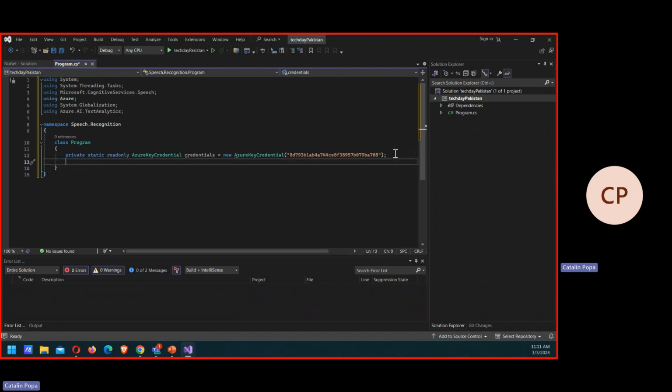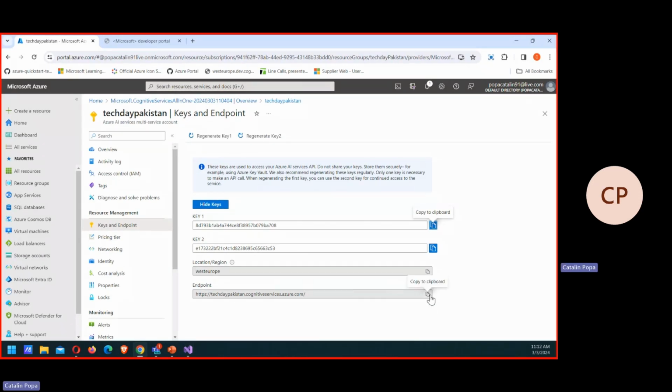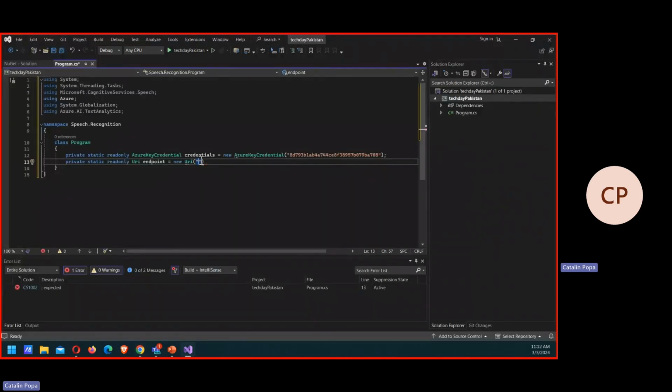Yeah. And I'm going to do one more, which I'm going to define as a URI. And I'm going to call it endpoint. And this one will be a new URI, which will contain this value, right? The actual endpoint to which we will make the API requests. So let's paste that here. And we're set to go. Basically, we're going to make use of these as we go on, right? Now, after I have these